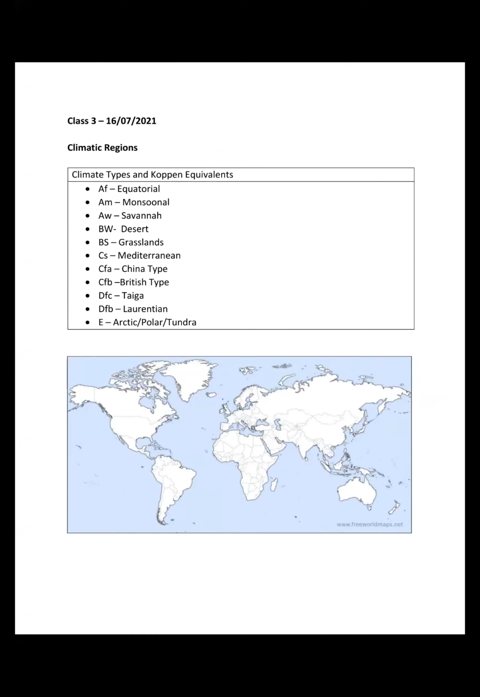Right. So we are starting with the third class of geography, climatology, and a brief topic of oceanography, which is remaining. Today, the most important topic which is left for discussion is the climatic regions and the climatic classification.